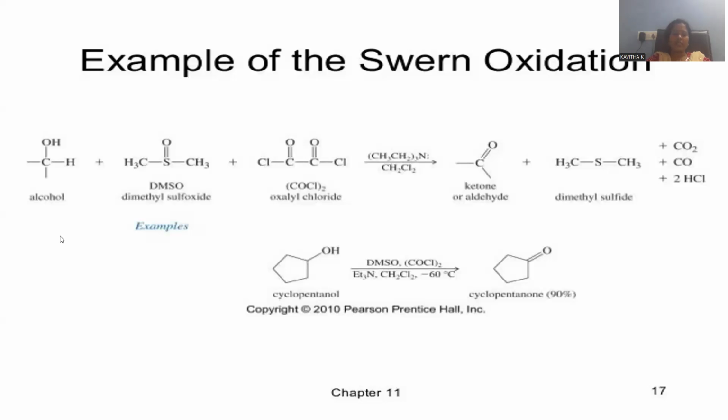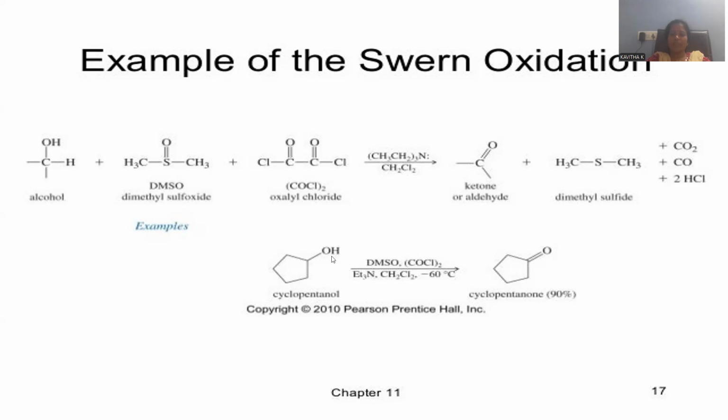Right? Some other examples are also given here. Let me mention: the alcoholic compound, DMSO is supposed to be added. Oxalyl chloride and triethylamine are added, giving rise to a ketonic compound. It is the simplest example, but sorry, one specific example is provided to you.